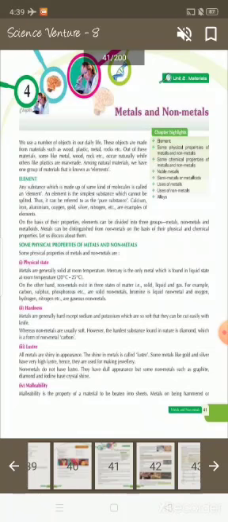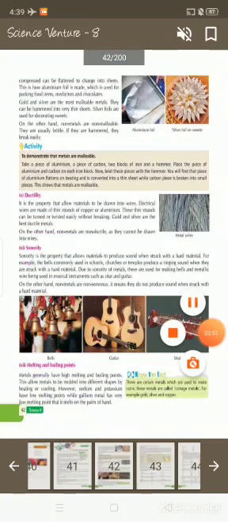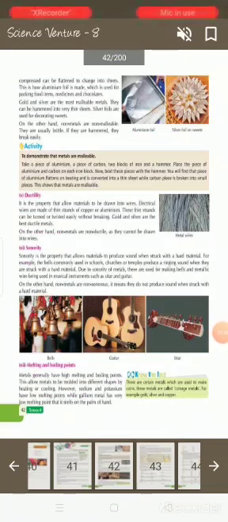Malleability. Malleability is the property of a material to be beaten into sheets. Metals on being hammered or compressed can be flattened into sheets. This is how aluminum foil is made, which is used for packing food items, medicine and chocolates.